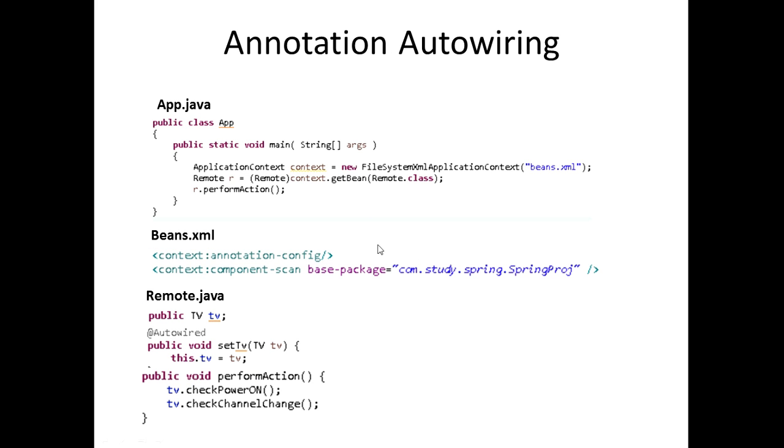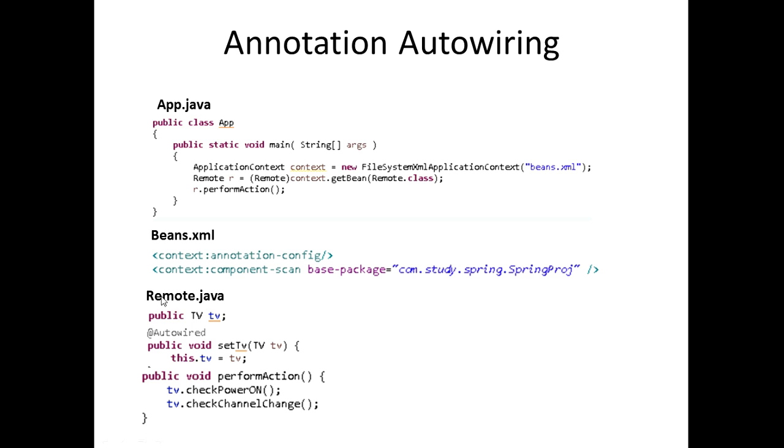Now there's another type of auto wiring that you can incorporate within your application called annotation auto wiring. Now when it comes to annotation auto wiring, it's done in a slightly different way, but it does cut down on a lot of the XML configuration that you would have to do in your beans.xml file.